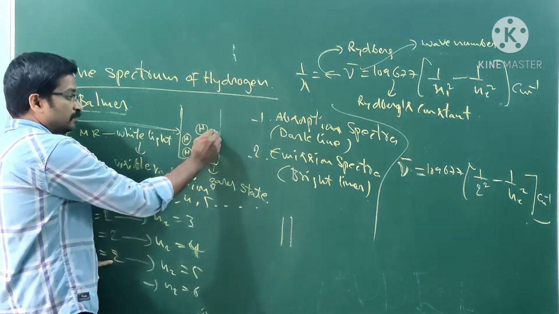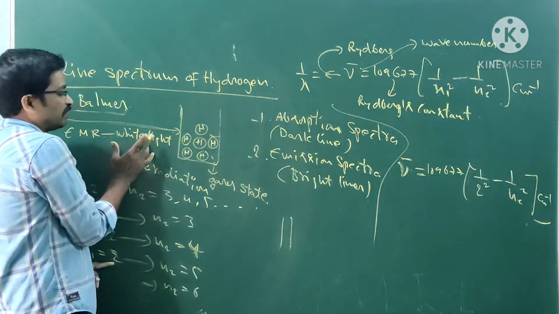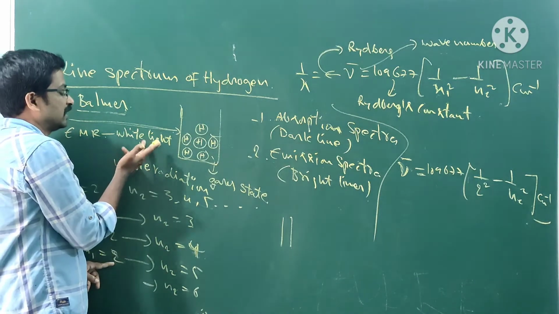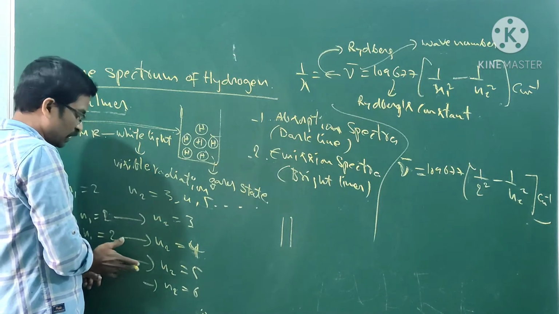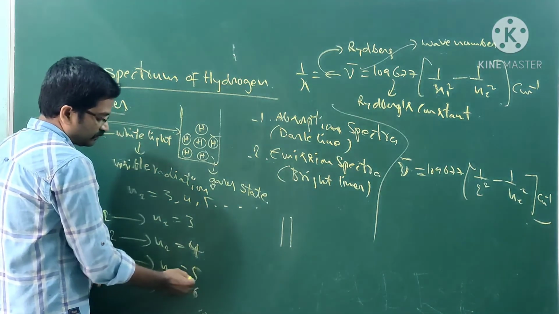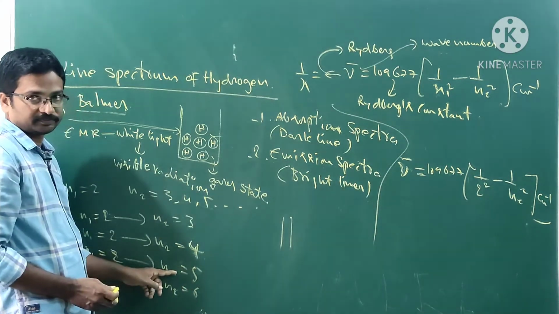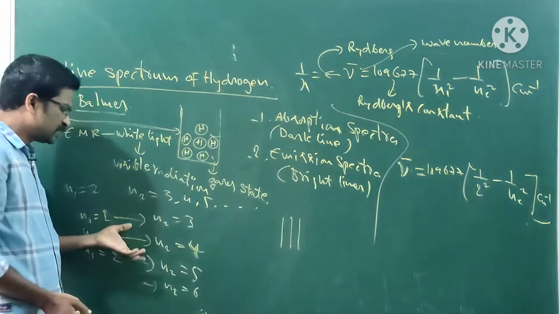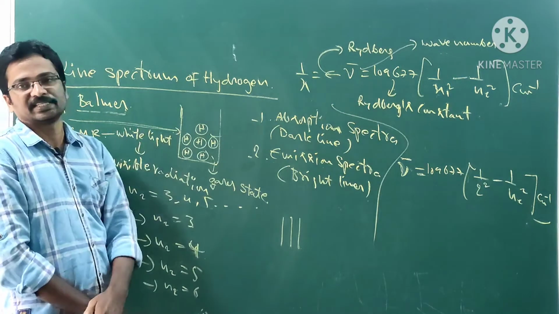In another atom, the electron takes greater energy from the white light, so it goes from n is equal to 2 to n is equal to 5, which gives another line. That is the reason why so many lines are observed in the Balmer series.